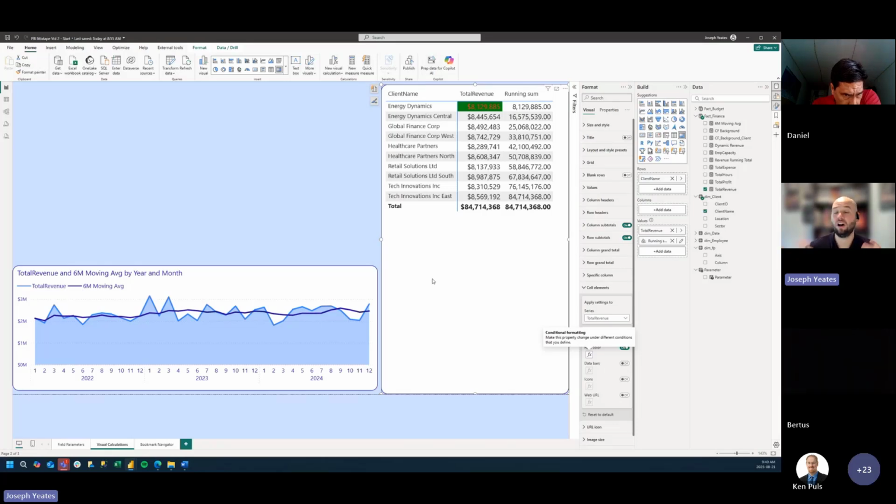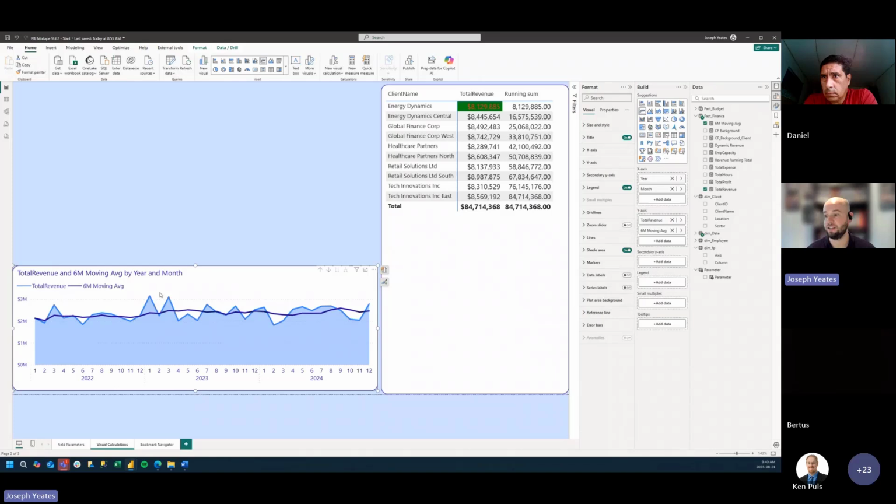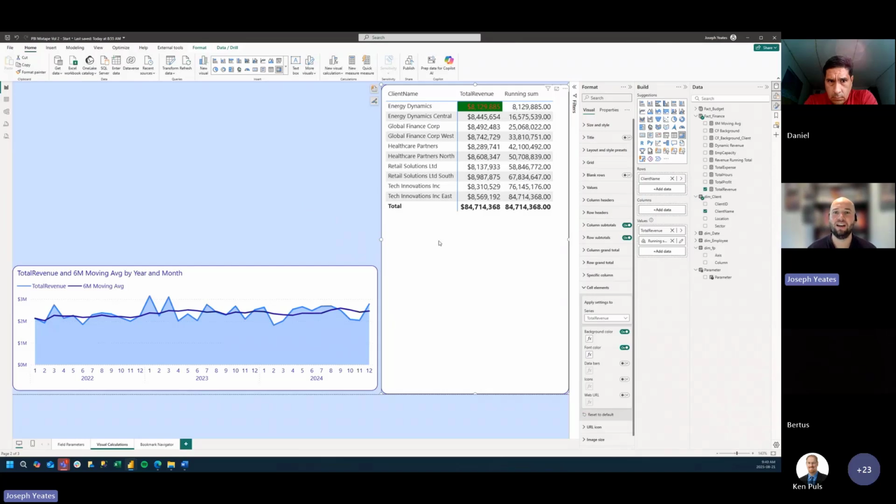But for visual calculations, our conditional formatting just updates regardless of what we put within the context of our visual, which is going to save us a ton of time. And we only have to define our conditional formatting once, and it updates to everything. And we can apply the same conditional formatting onto things like our line chart as well. I'm just going to stick with what we got to today with our matrix visual for now. But this is a really cool use of visual calculations using conditional formatting. So not just doing things that we've done in measures for stuff like running totals and moving averages, but also for conditional formatting of our visuals.